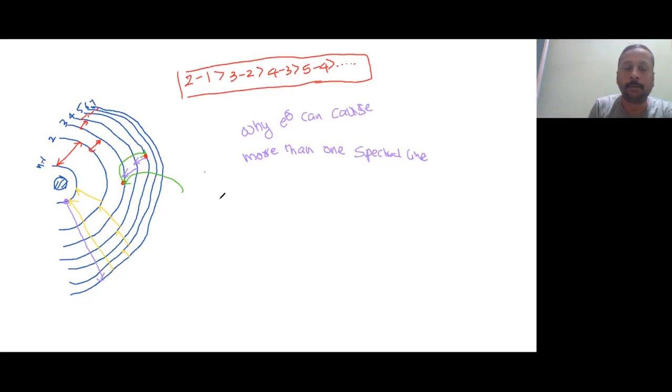Okay, is it understood? So that's why when initially hydrogen was taken as a consideration, what is the basic reason why hydrogen is taken as a consideration? Because of its simplicity. It contains only one electron, so scientists thought they would complete this task very easily because it contains one electron. But they were not aware of this fact. What is that fact? One electron can cause more than one spectral line. Then slowly the number of scientists increased.